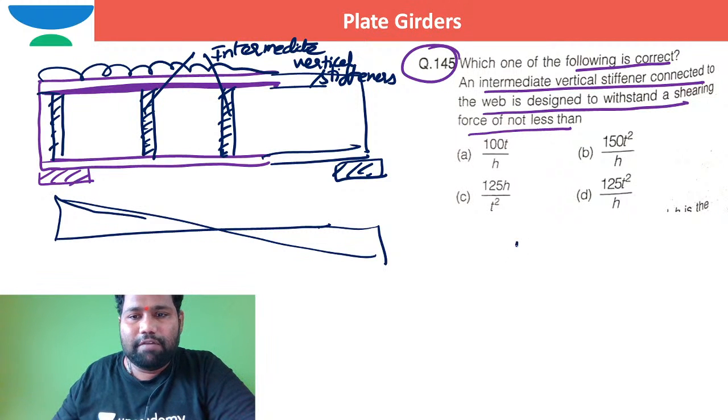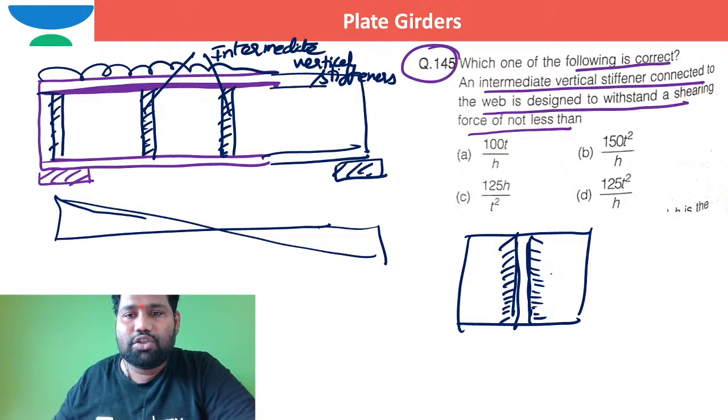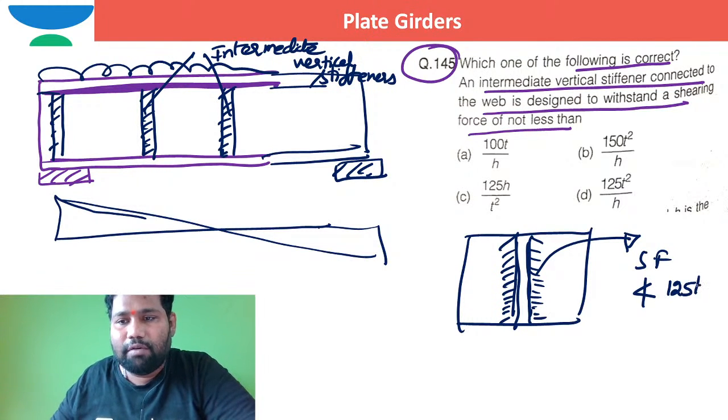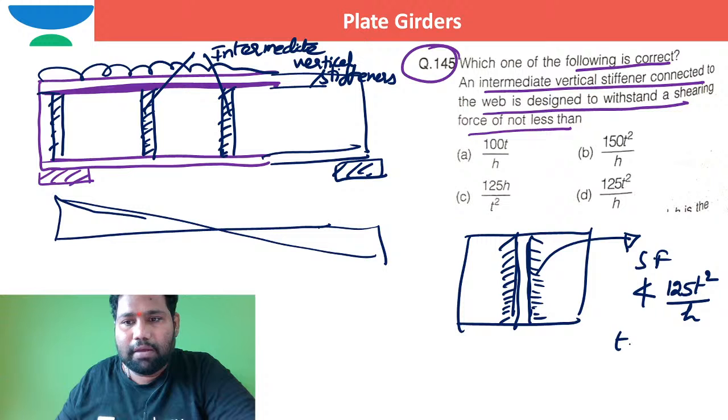So the connection between the intermediate stiffener and this web, I hope you can see this is the web. The intermediate stiffener and web must be designed for a shear force, with weld or anything, that should be able to take care of a shear force of not less than 125 t square by h, where, everybody tell me, what is this t? T stands for thickness of the web.